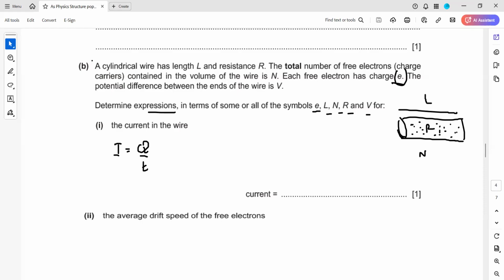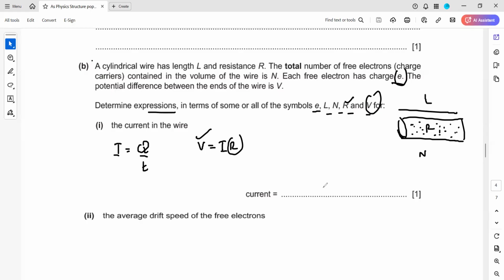Why not V equals IR? Because in the question, yes, we can use V equals IR. That will give us the same result as well. I equals Q over T, or I can also use V equals IR. So I have the voltage, I use that. R is the resistance, that's also there, but we don't know the current.